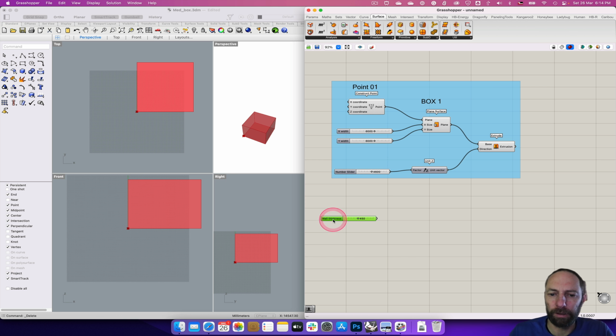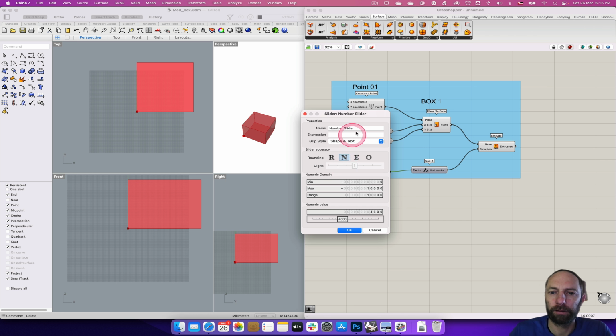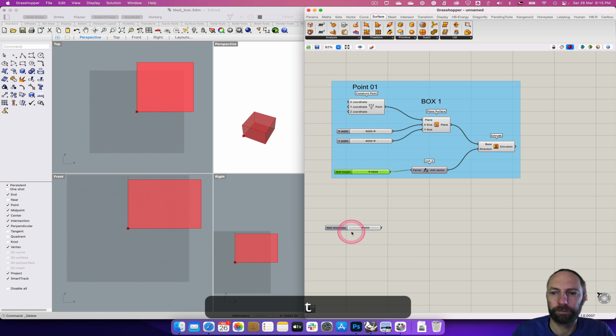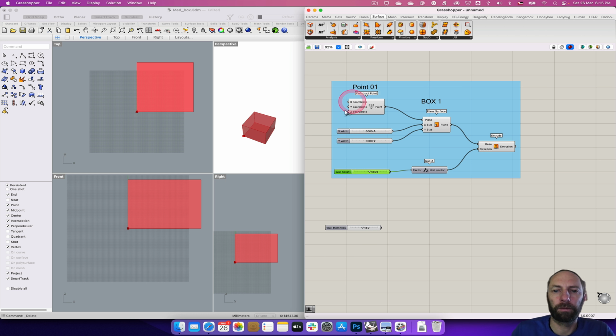Okay, so we know then that that's the wall thickness. We've got, this is the wall height, so let's type that in as well, wall height. So we've sort of got things started to be labelled.